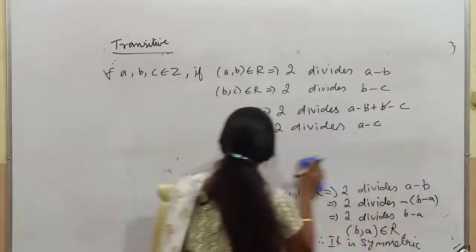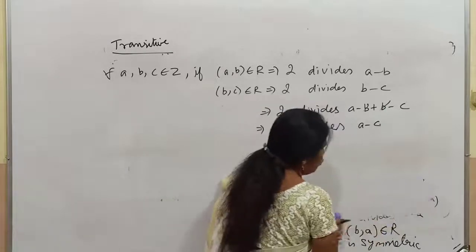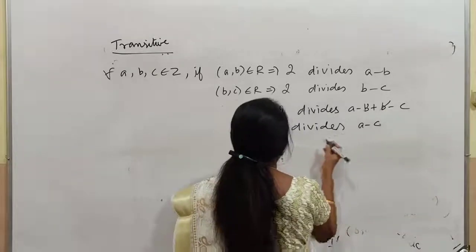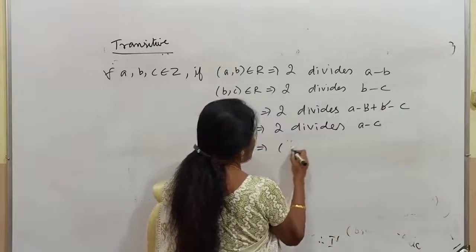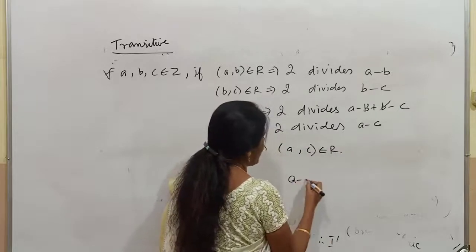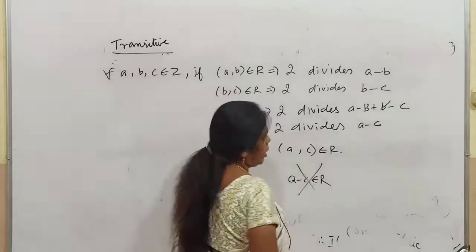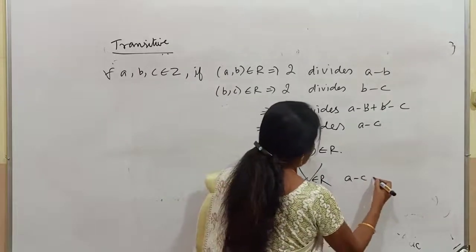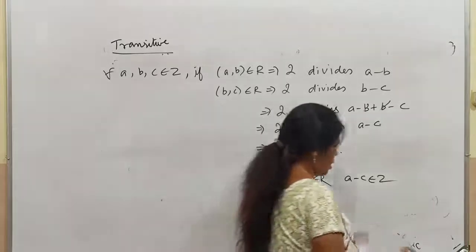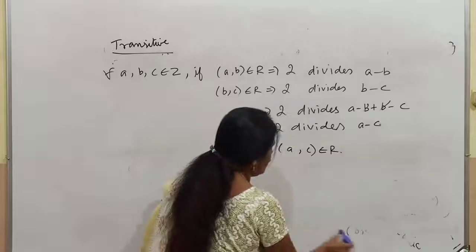Children, listen to me, what I said, write it in another form and you can do this easily. Now listen, you have to end with a, c belongs to R. Writing a minus c belongs to R is wrong, right? So a minus c is an integer. Remember that. So therefore it is transitive.